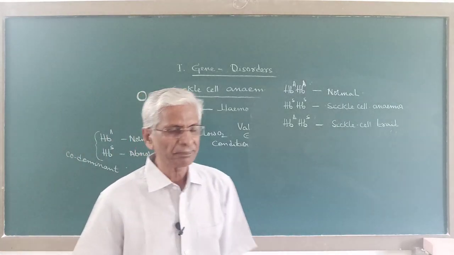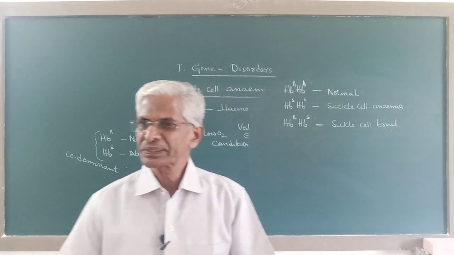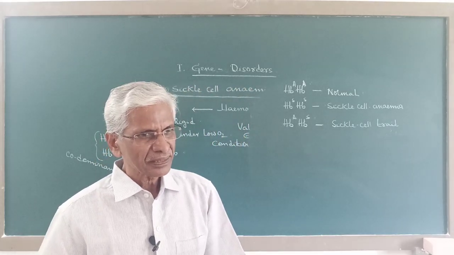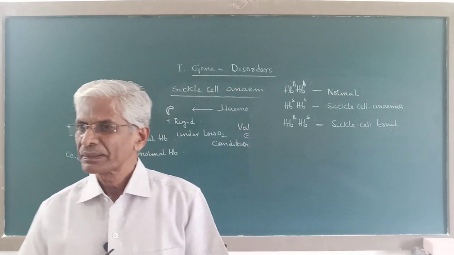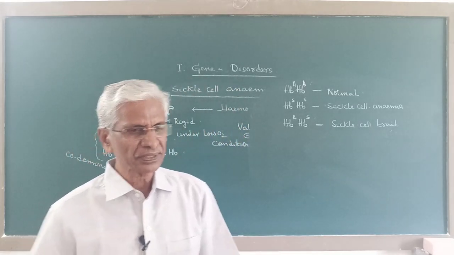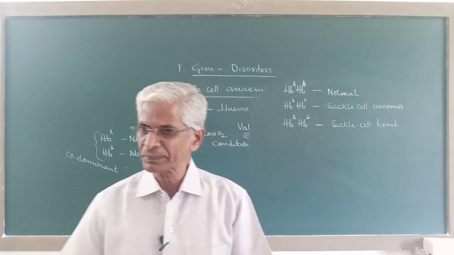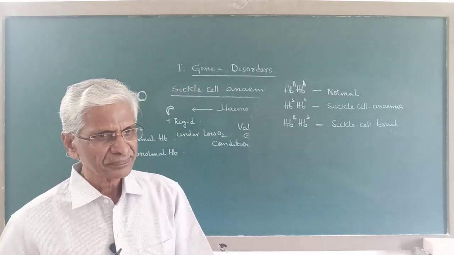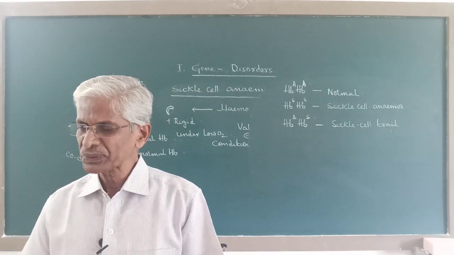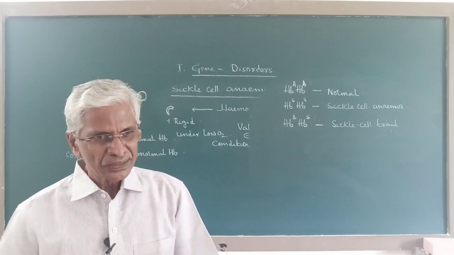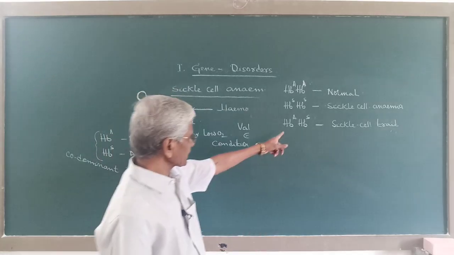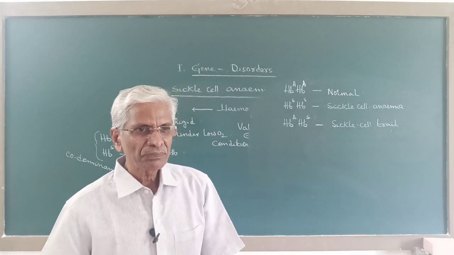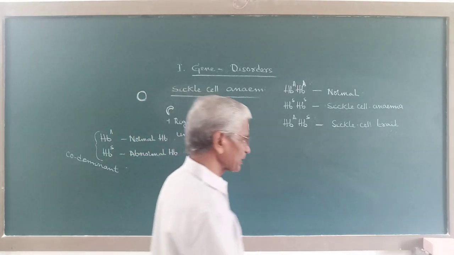Hence, persons with sickle cell trait, or heterozygous genotype, have a better survival value in those places where malaria is endemic. Endemic means malaria which appears repeatedly in certain places, in certain regions. So those regions are said to be endemic to malaria. In regions where malaria is endemic, the heterozygous individuals will have a better survival value.